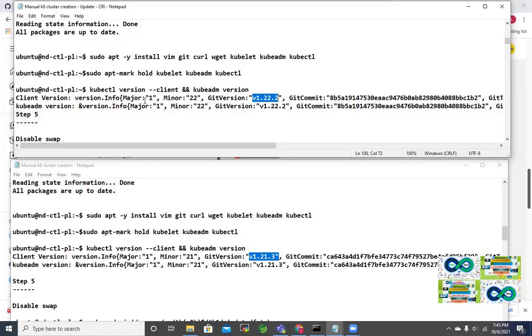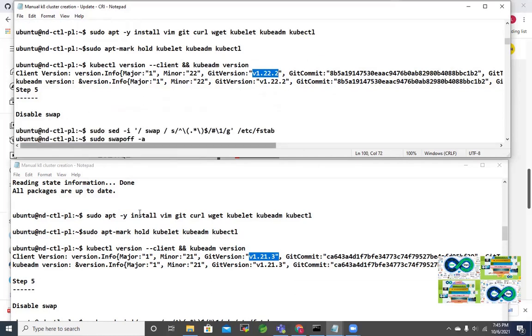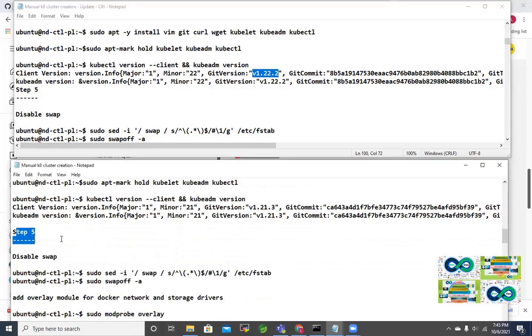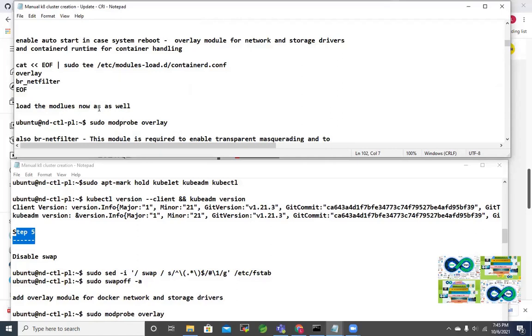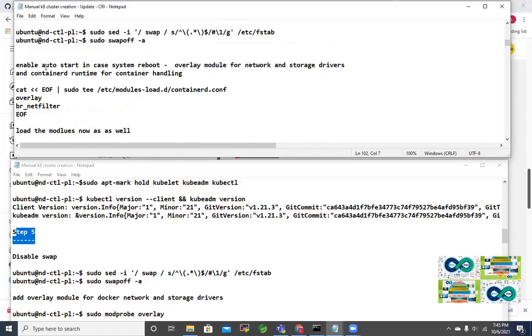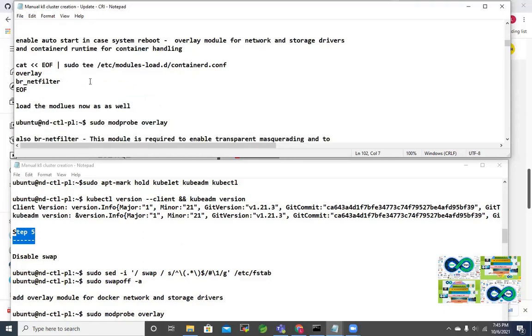Let's check. Okay, now then disable swap and those things are the same. Step 5, no change. And again, yes, now here there's a small change. This is to update those network parameters, overlay, br_netfilter, and all.